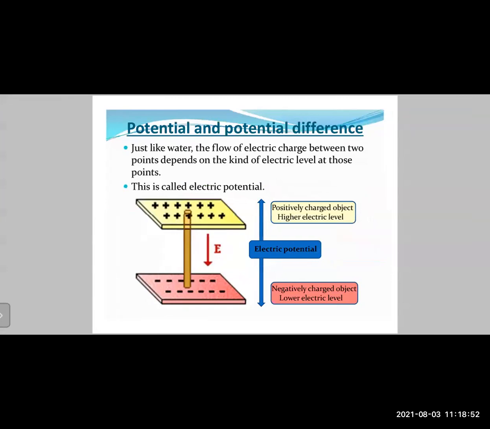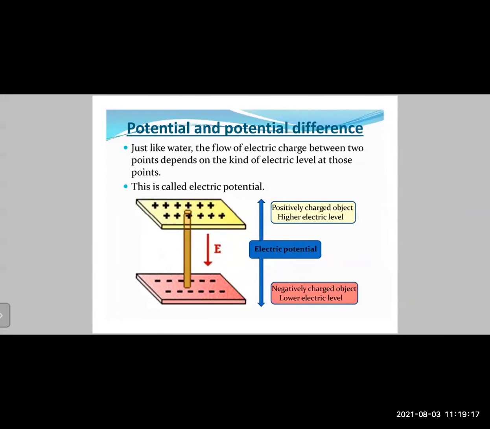Okay, now in terms of electricity, we know that we always have two terminals. One is a positive terminal and one is a negative terminal, right? So in the concept of a potential difference, one terminal is at a higher potential, the other terminal is at a lower potential. The positive terminal is at a higher electrical potential, and the negative terminal is at a lower electrical potential.